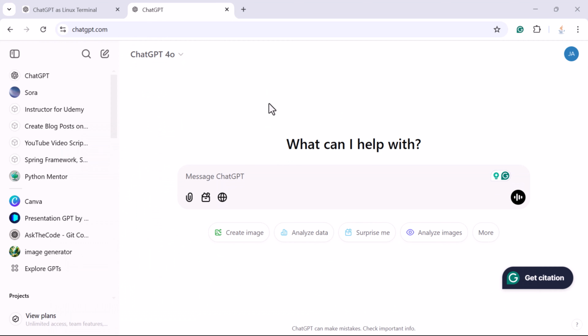In this video, we'll take a look into how to use ChatGPT as a Linux terminal. Well, you might be wondering, why would I use ChatGPT as a Linux terminal? So here are some practical use cases.